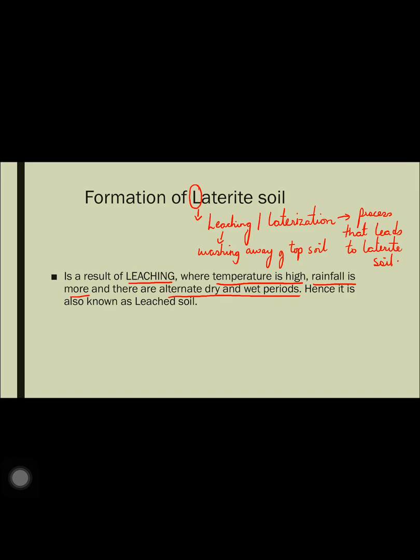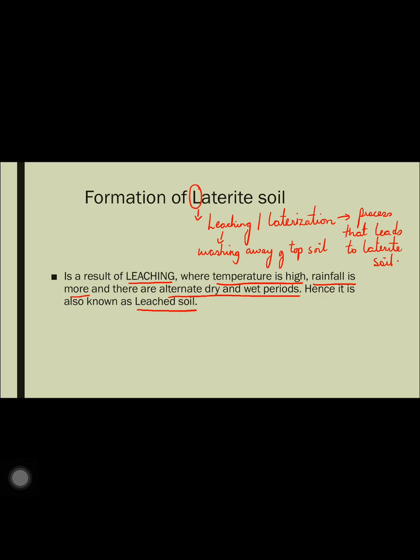Because it is formed because of the process of leaching, laterite soil is also known as leach soil. You might get a question asking you to name the soil which is known as leach soil. Or why is laterite soil known as leach soil? Because it is formed because of leaching. And please try to remember the definition of leaching, which I have already covered in the previous slides.